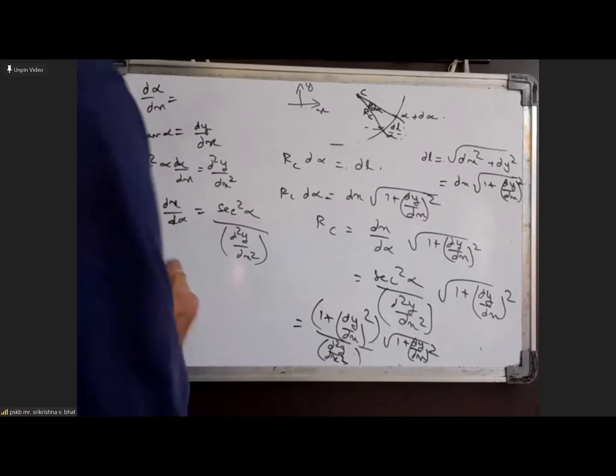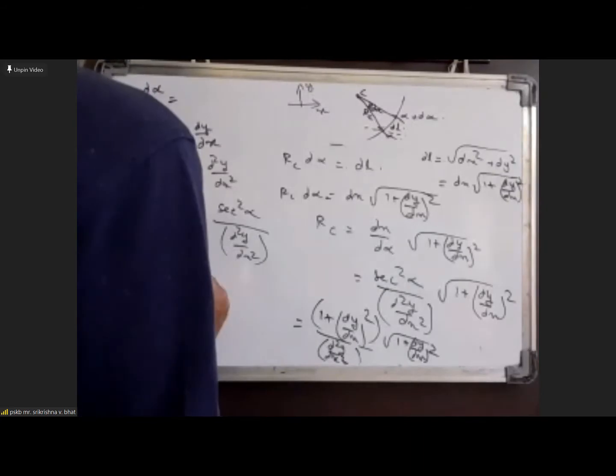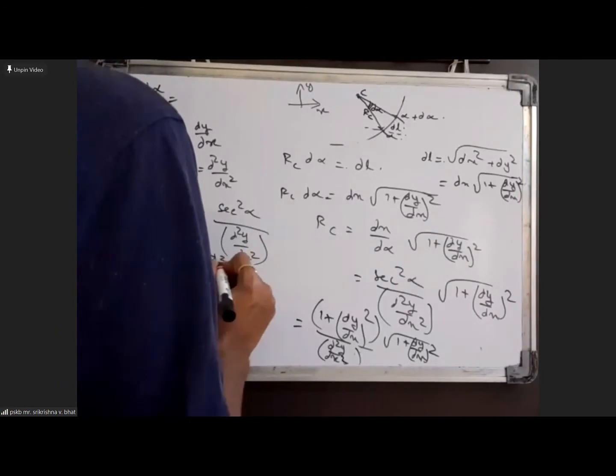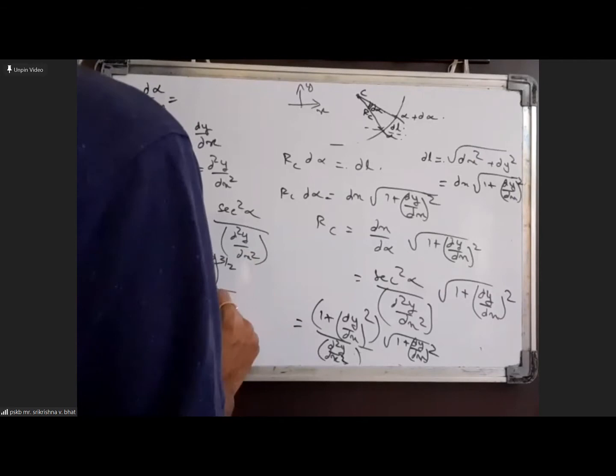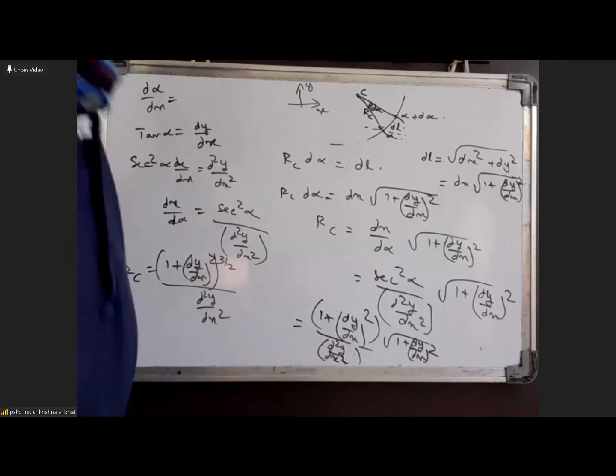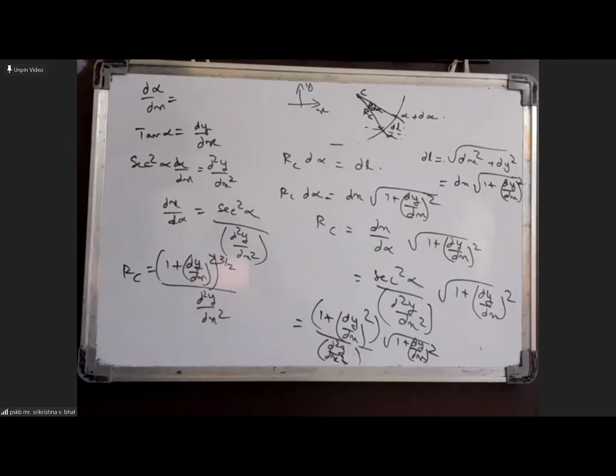Okay, so we'll get radius of curvature from this as 1 plus dy by dx whole square, all power 3/2, by d square y by dx square. Okay, that comes out to be the expression we get for radius of curvature of a curve for which you know the derivatives and second derivatives.